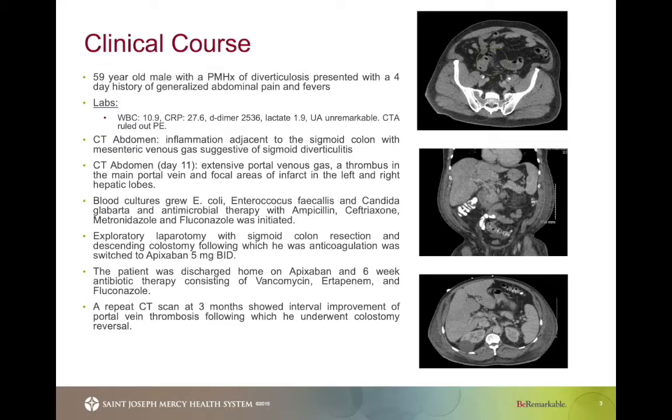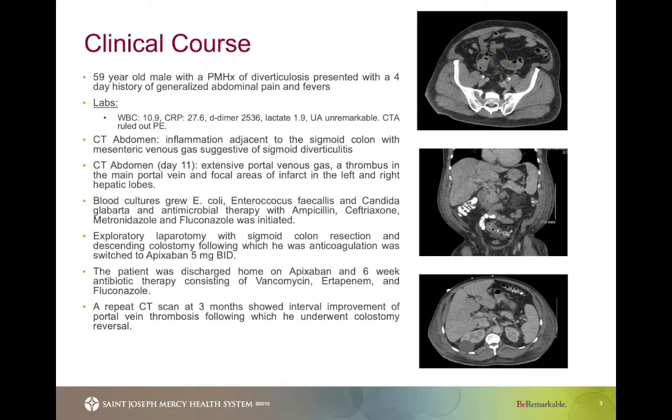And so with that presumptive diagnosis in mind, the patient was started on IV fluids as well as antimicrobial therapy with ceftriaxone and metronidazole. The next day, however, a rapid response was called due to rigors. He was found to be tachycardic, tachypneic, EKG showing new onset atrial fibrillation, and labs drawn at that time showed a lactate of 4 and a white blood cell count of 15.7. Now, his hospital course really continued to be complicated by these episodes of recurrent rigors, necessitating transfer to the ICU as well as mechanical ventilation.